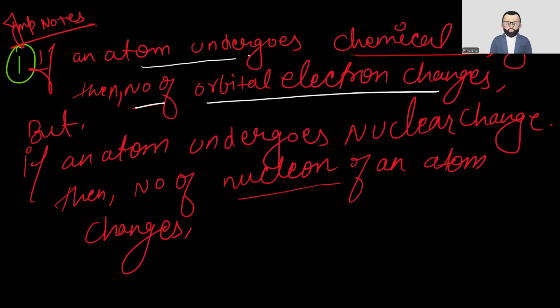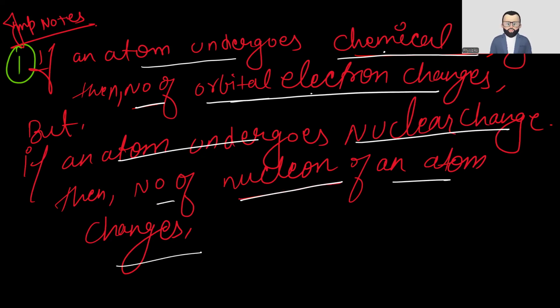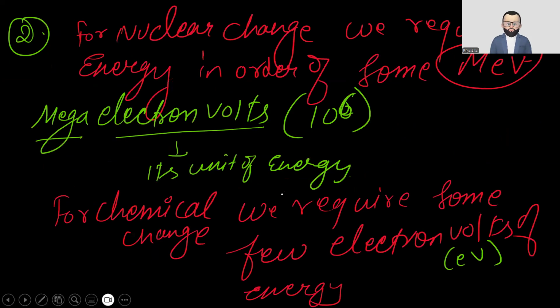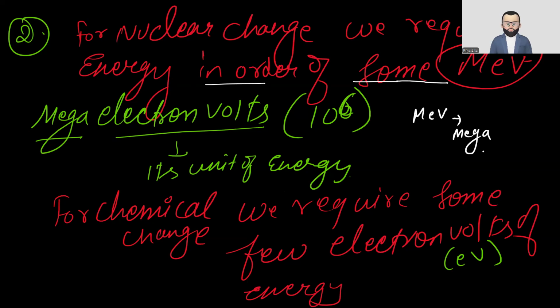Listen to this first: if an atom undergoes chemical change, the number of orbital electrons changes. But if the atom undergoes nuclear change, the number of nucleons of an atom changes. Chemical reaction is related to electrons, nuclear change is related to nucleons. I hope it's clear. Now the next important point: for nuclear change we require energy in the order of some MeV, mega electron volts, which is a unit of energy.